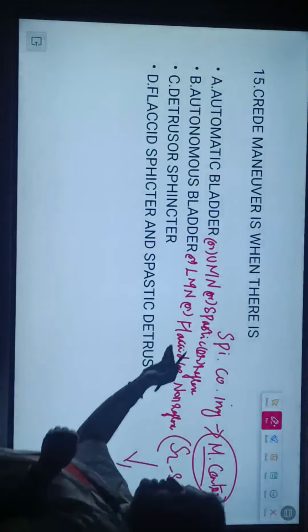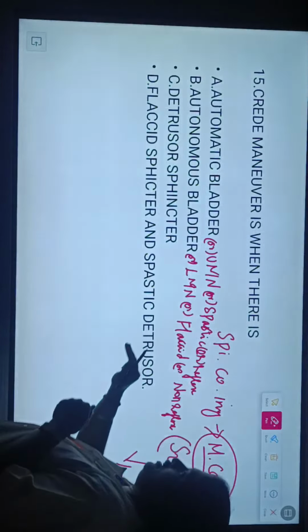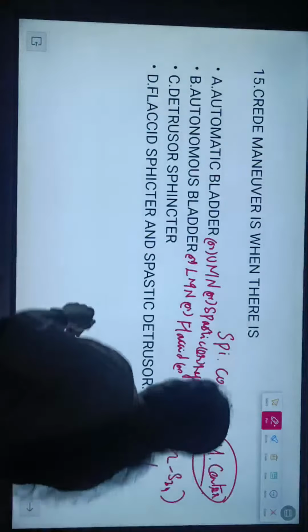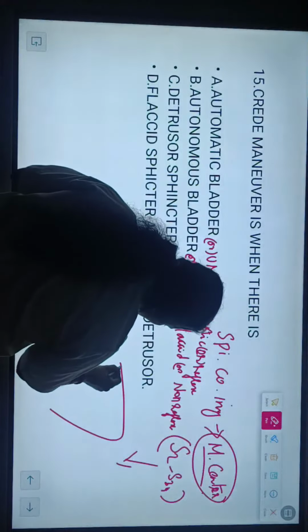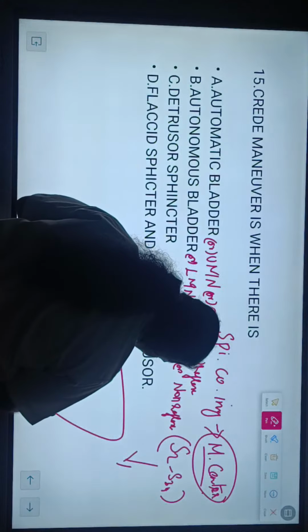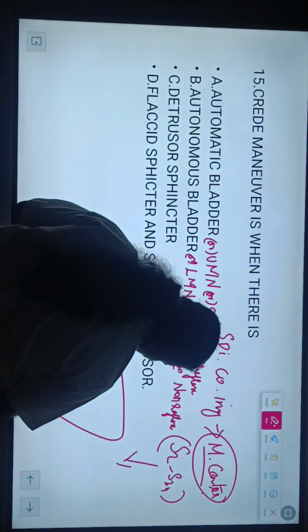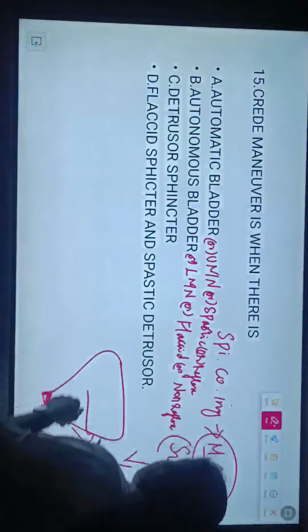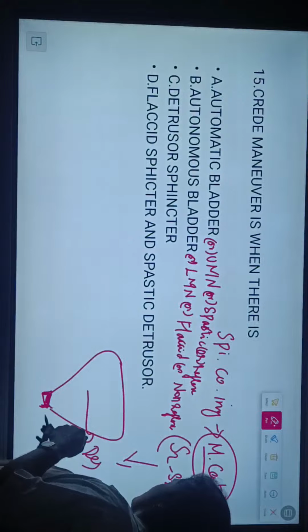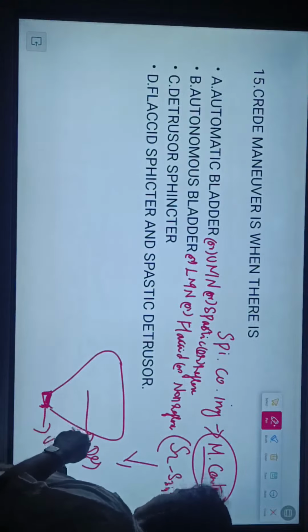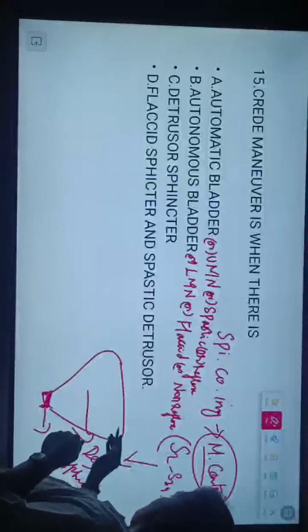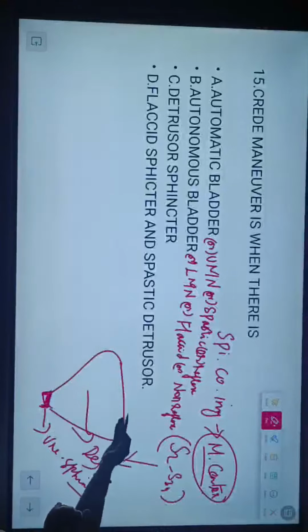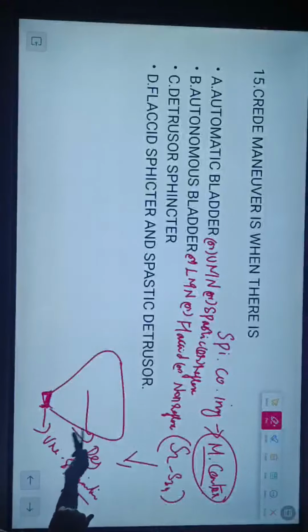Okay, so the next option is detrusor sphincter and flaccid sphincter. I think everyone knows about this urinary bladder. So this bladder is made up of detrusor muscle and we have a urethral sphincter. The synergic action of detrusor and urethral sphincter is important.